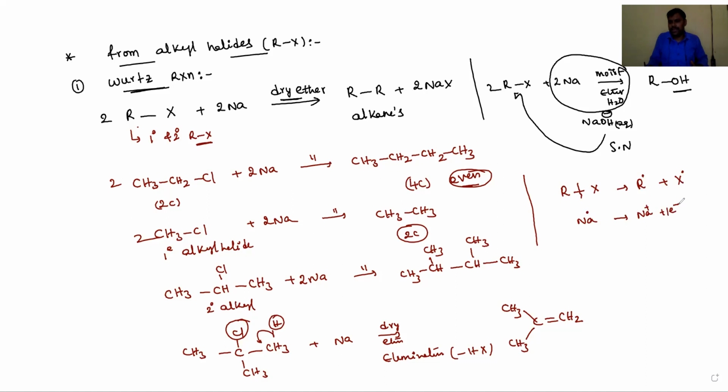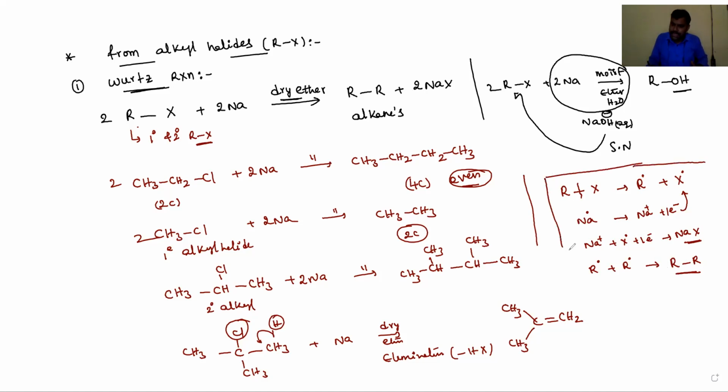That electron will be accepted by the X radical, so Na plus and X minus produce NaX. Then R radical plus another R radical produce R-R. So free radicals are formed as intermediates, dear students.